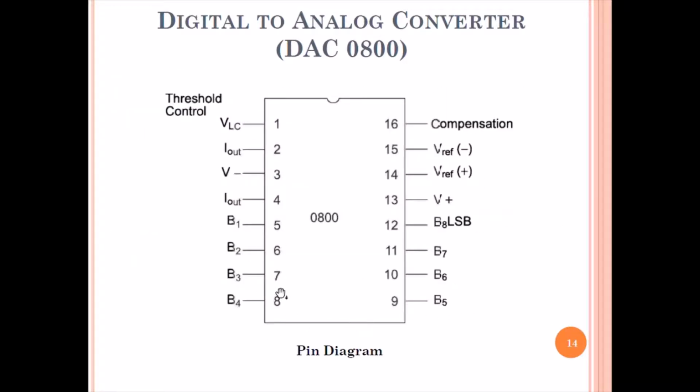So this is the pin diagram of 0800 IC, where from pin number 5 to 12 we will give the input of 8-bit, where B1 or pin 5 is the MSB, and then bit 8 is the LSB bit. Here we will give the potential or the power supplies, and this is compensation, this is threshold control. I out, we have two I outs.